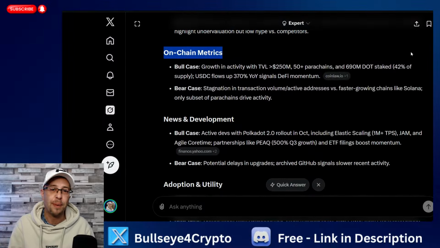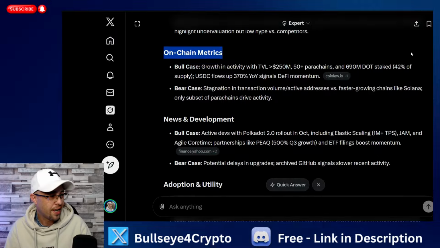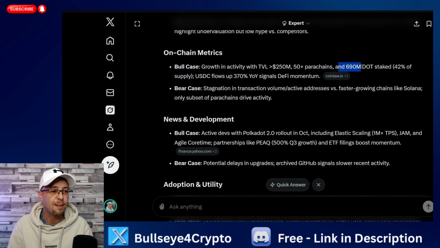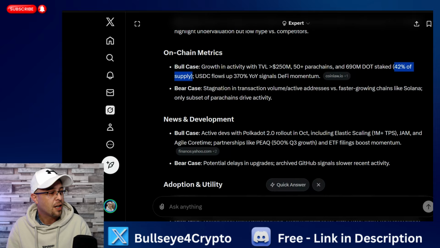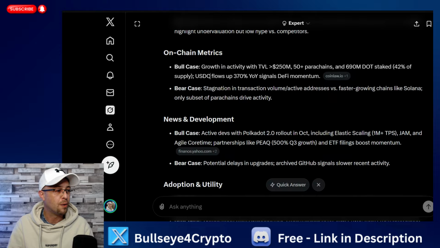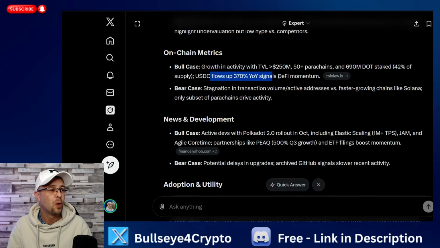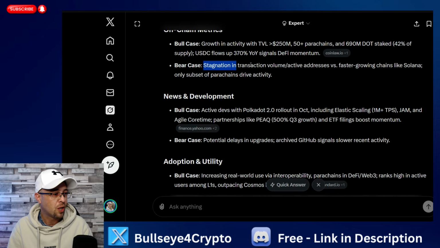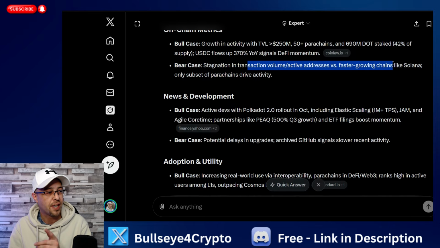On-chain metrics, the power of cryptocurrency, we can use on-chain. So the bull case: growth in activity with TVL of 250 million, 50-plus parachains, and 690 million DOT staked, which is 42% of the supply. This is a big thing. USDC flows up 370% year on year, which signals DeFi momentum. So that's the bull case.